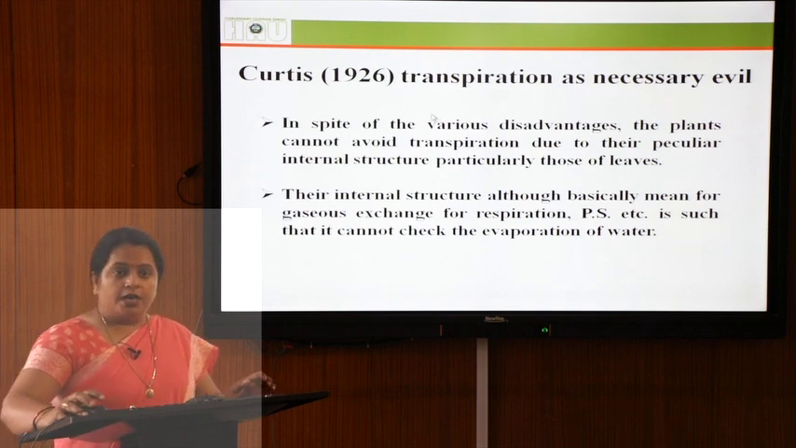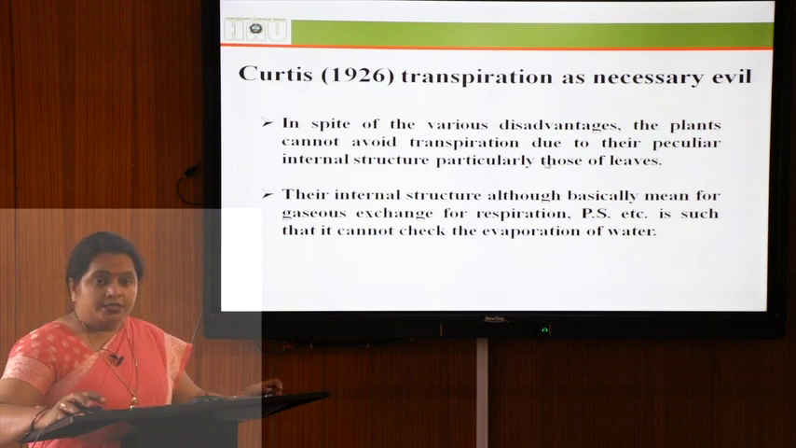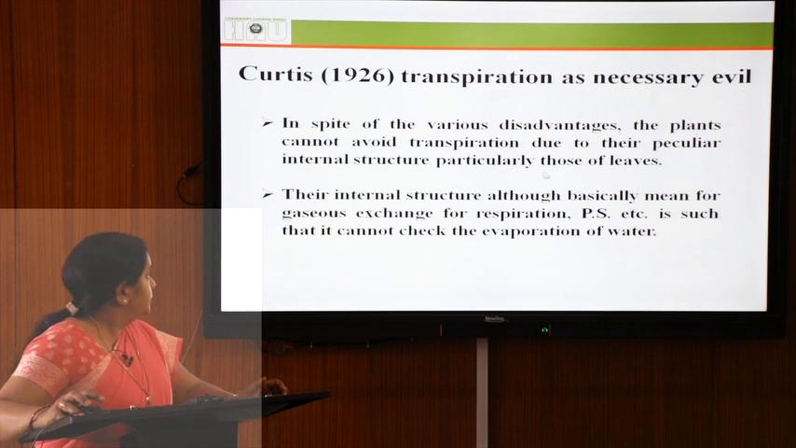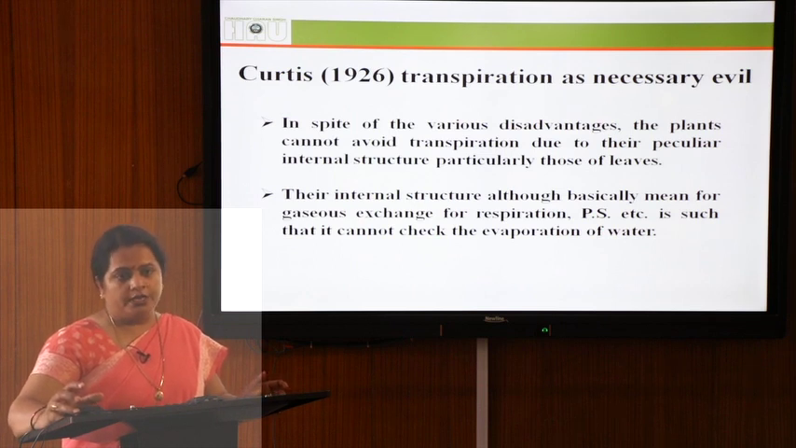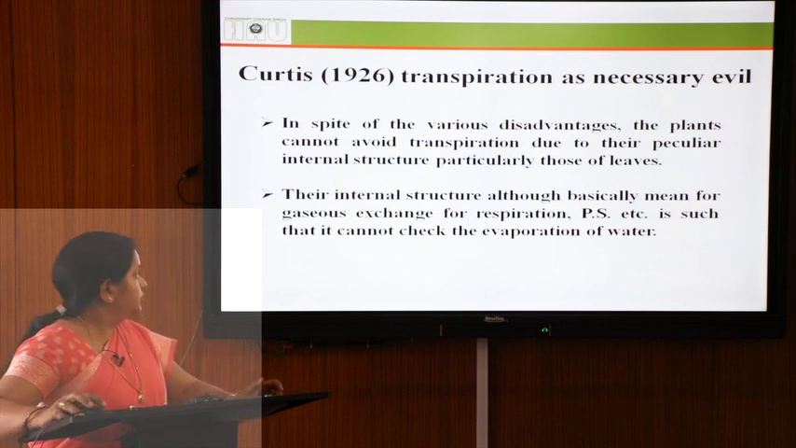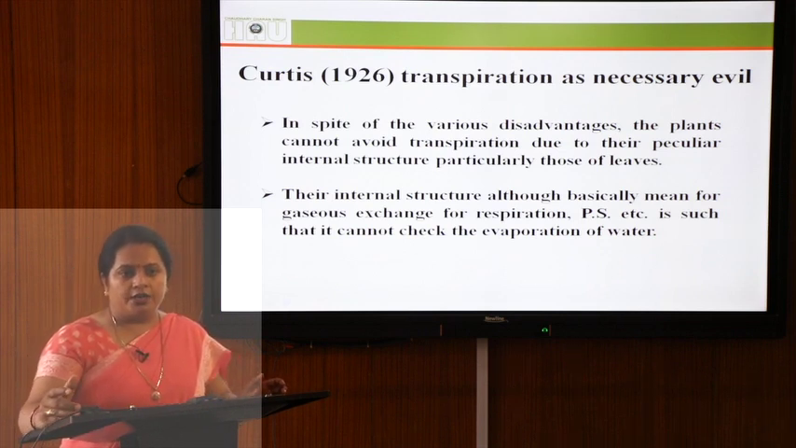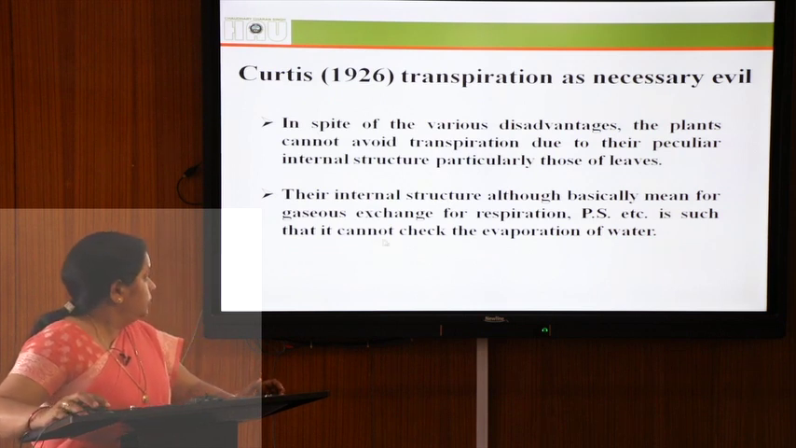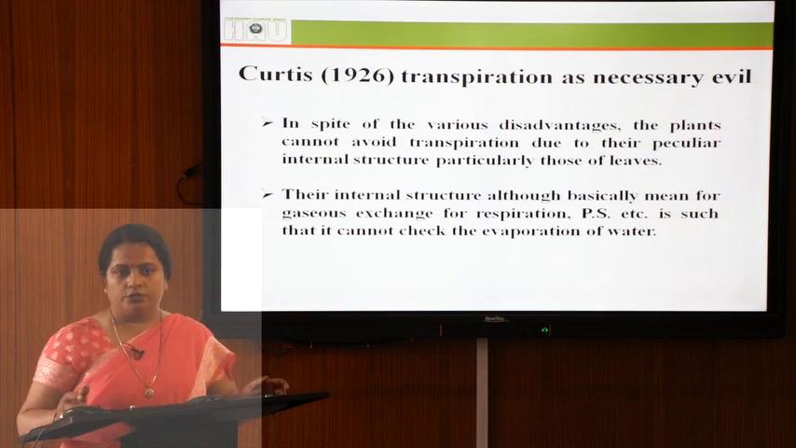Now, Curtis described transpiration as a necessary evil. He is saying that in spite of the disadvantages, plants cannot avoid transpiration because of some internal structure of the leaf. These internal structures are basically meant for the gaseous exchange which is required for the photosynthesis and respiration processes. So, the plant cannot check the evaporation of water because of the internal structure of the leaves.